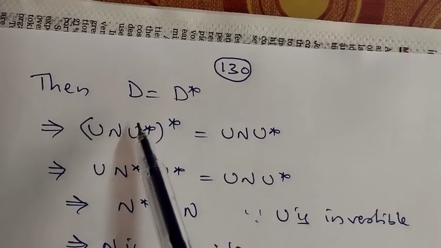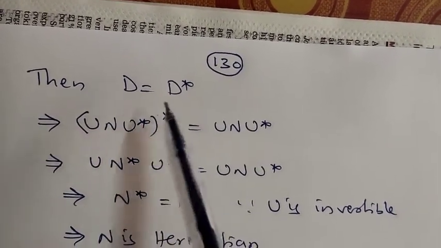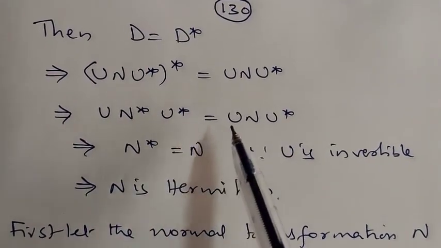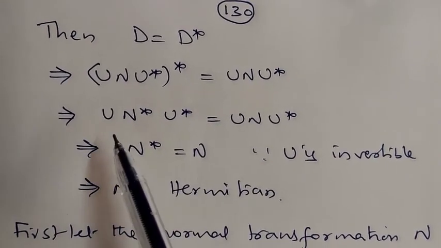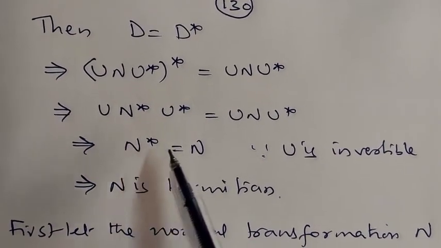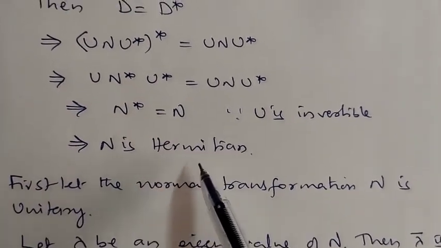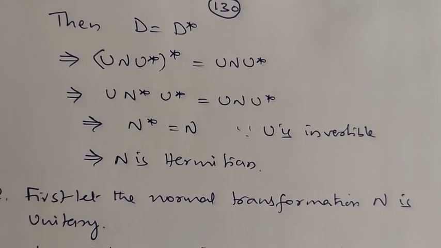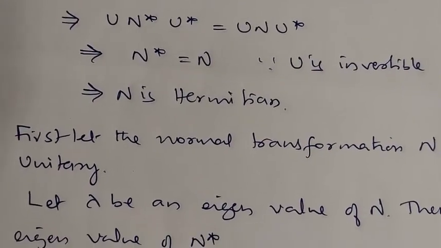Since U is invertible, this gives n star is equal to n. Now n star is equal to n means n is a Hermitian transformation. So we have assumed that it has only real eigenvalues and we have shown that n is Hermitian.